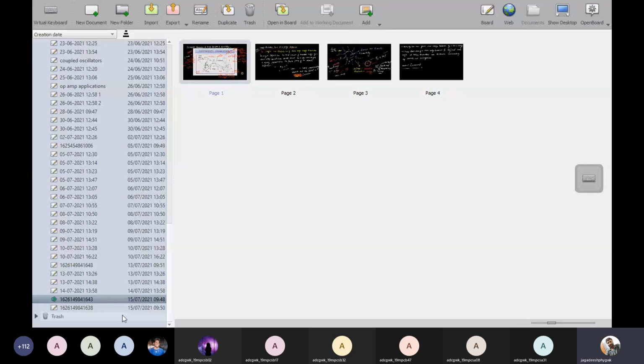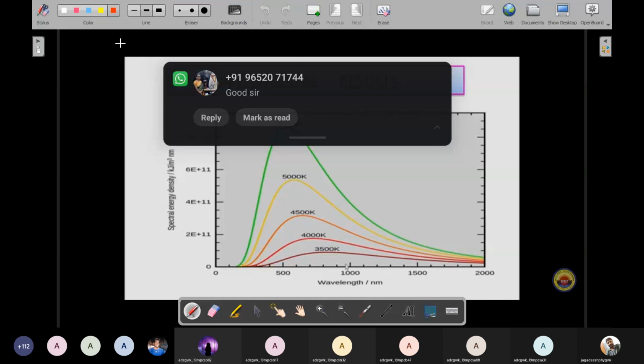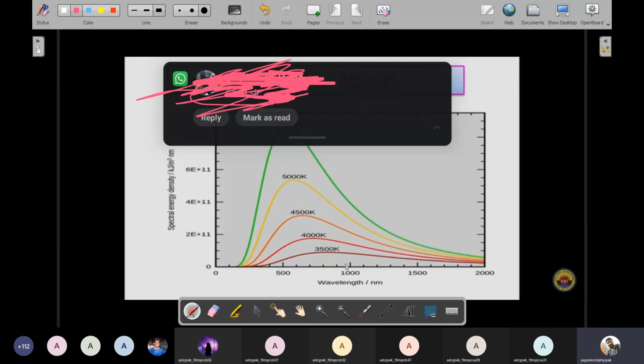Okay, I'll show that graph. Generally, it is a screenshot, so that's why. Okay.